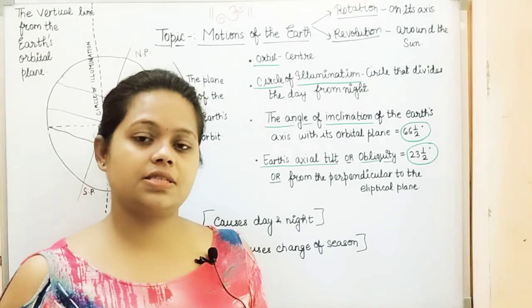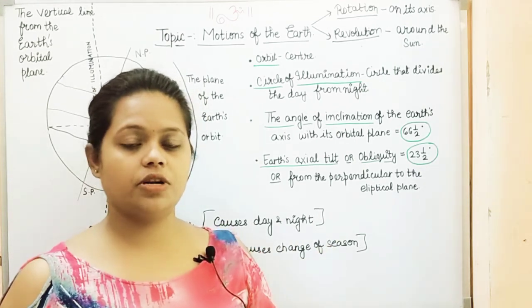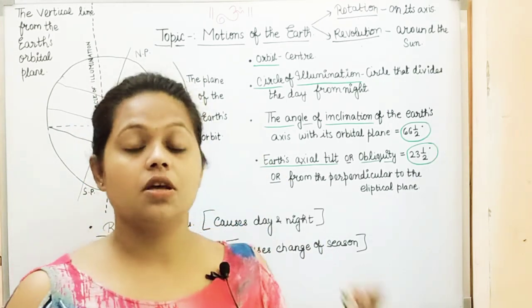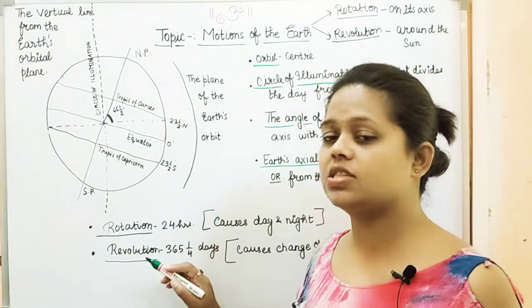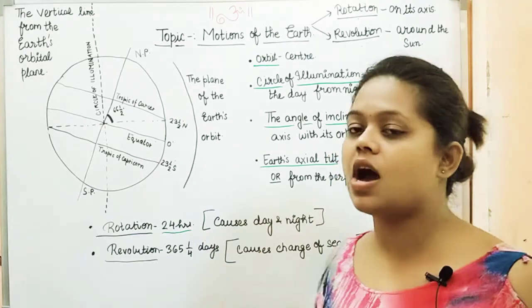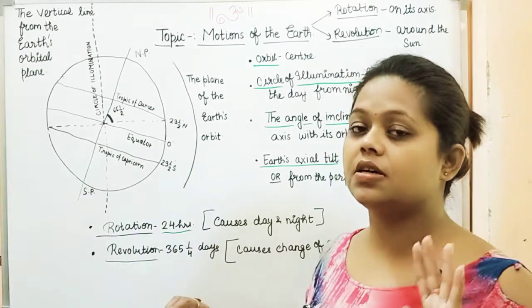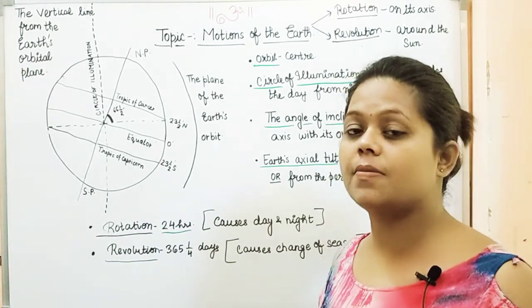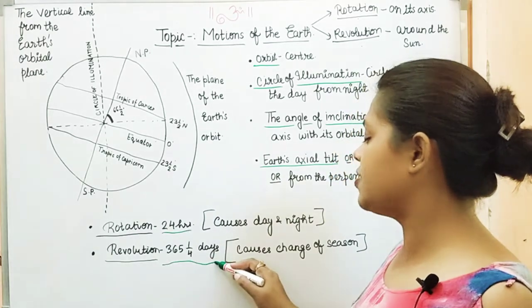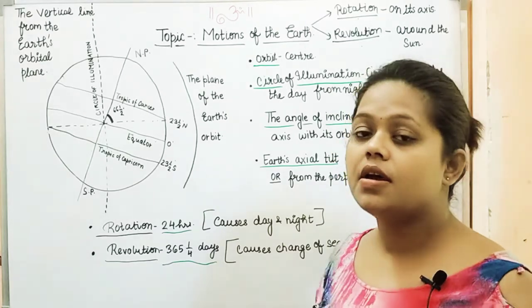I'm sure this thing is very much clear. So movement on its place is said to be rotation. Movement around the sun is said to be revolution. Okay, now what effects do these rotation and revolution cause? Rotation takes 24 hours to complete. Earth takes 24 hours to complete its one rotation, while Earth takes 365 1/4 days to complete one revolution.